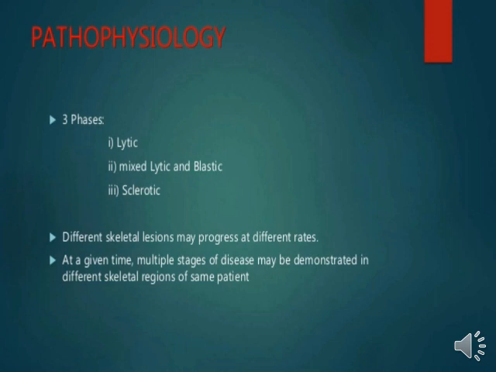Then it further leads to the sclerotic phase, which means becoming rigid and unresponsive after the mixed lytic and blastic condition. So these three phases happen during Paget's disease.